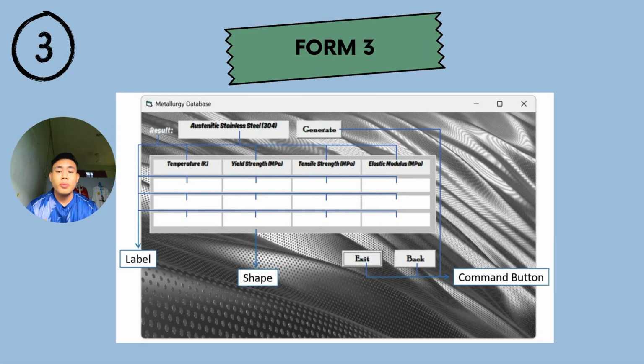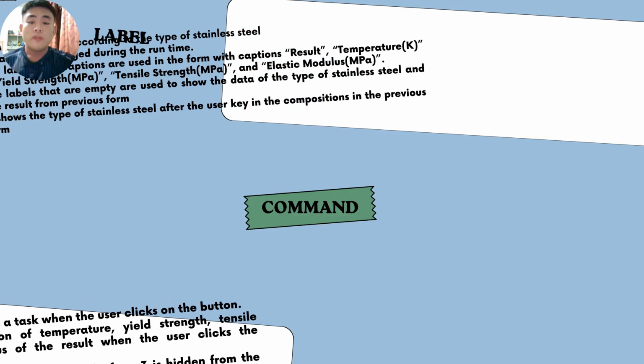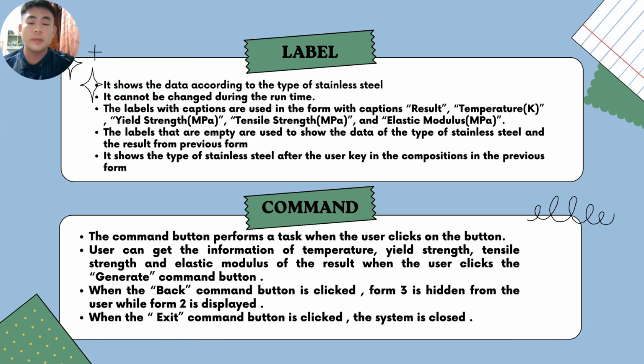Hello, Dr. Dinul Shafiq. My name is Maxwell Anak Bartolomeo, and I am one of the members from Group 3 Victory Builder, and I am in charge of the labeling for Form 3. For Form 3, there are labels and commands. Labels show the data according to the type of stainless steel, and they cannot be changed during runtime. The label captions used are result, temperature, yield strength, tensile strength, and elastic modulus.